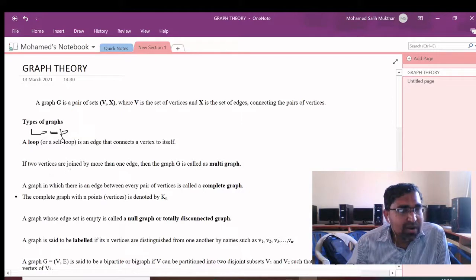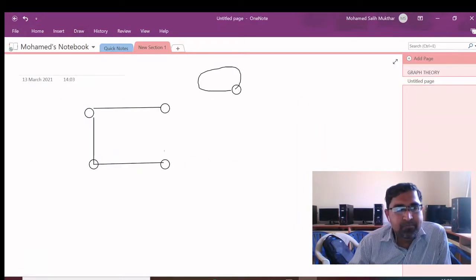Next, multi-graph. If two vertices are joined by more than one edge, then the graph is called a multi-graph. In general, we may call these parallel edges. Suppose in this graph, these two vertices have two edges. So we call these two edges parallel edges or multiple edges, and this graph will be called a multi-graph.